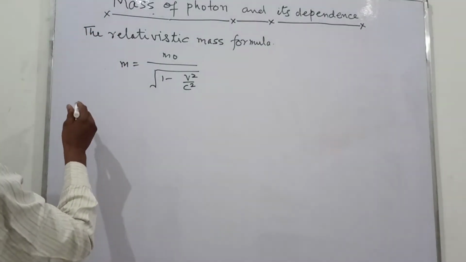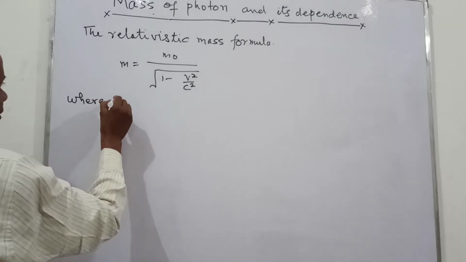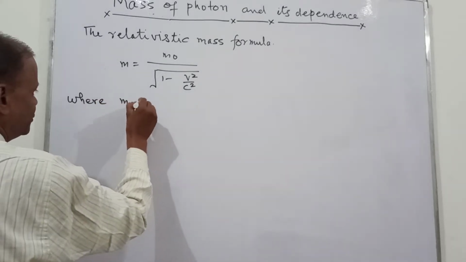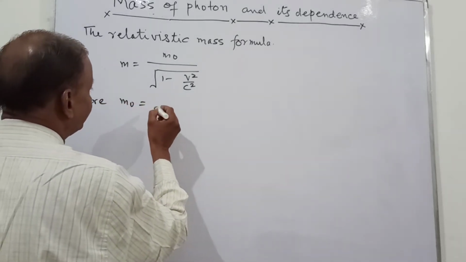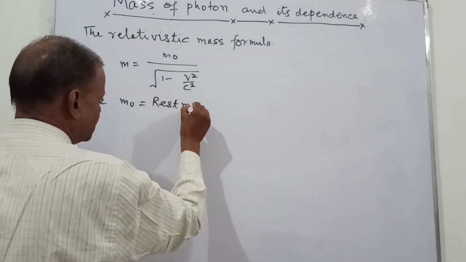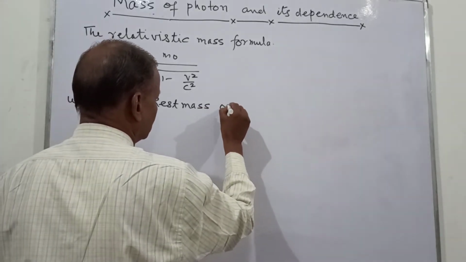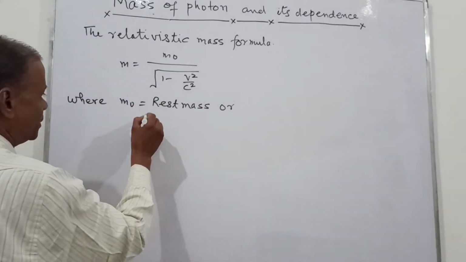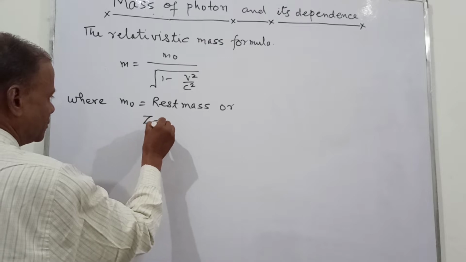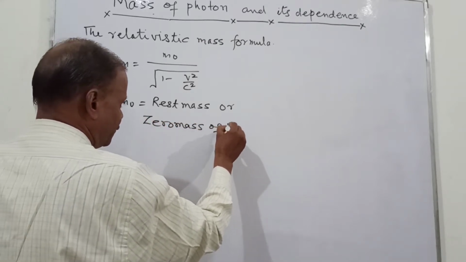Now here, m0 is equal to the rest mass or zero mass of the photon.